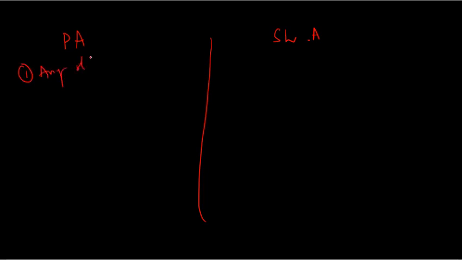Now we will see the difference between pure Aloha and slotted Aloha. Here we have pure Aloha and here I'll be taking slotted Aloha. In the case of pure Aloha, any station can transmit data at any time. But in the case of slotted Aloha, any station can transmit the data only at the beginning of the time slot.